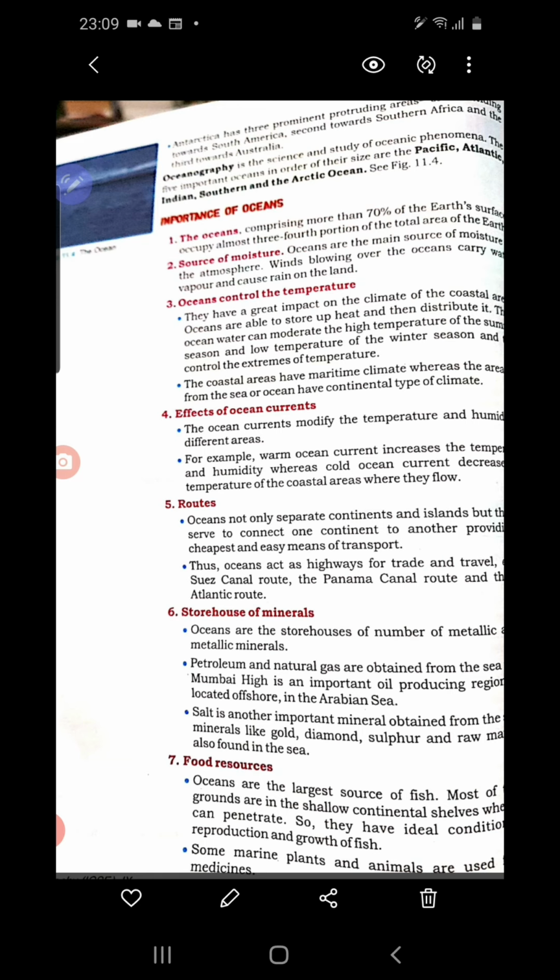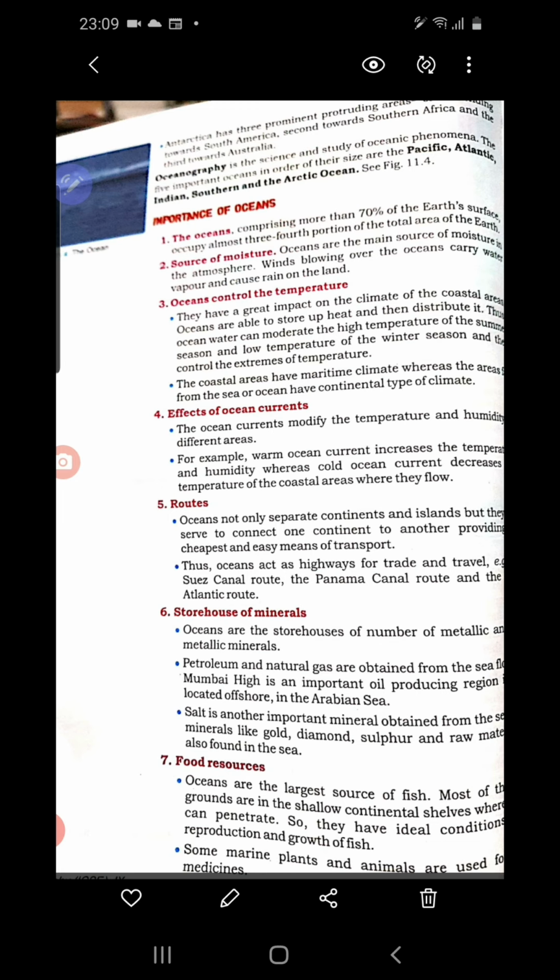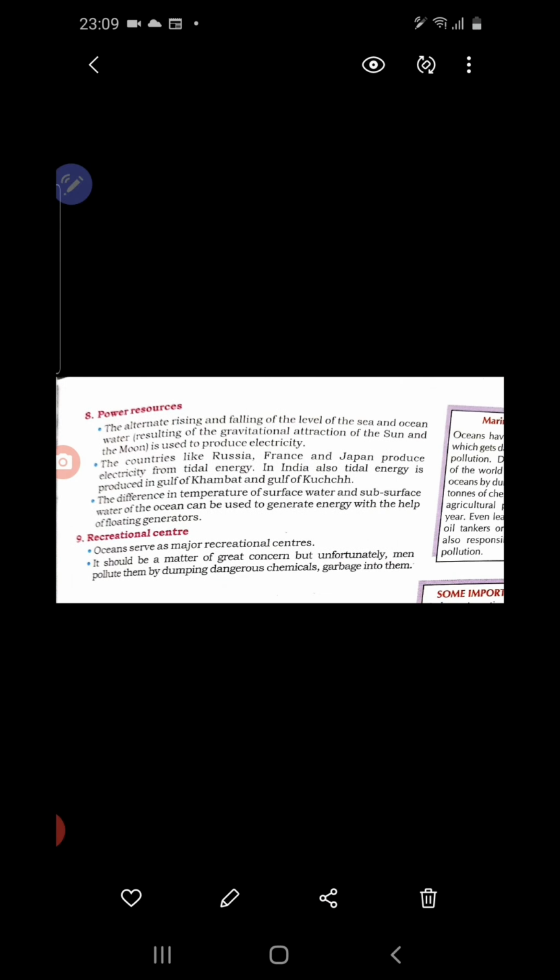Then the seventh point mentioned here is food resources. From the sea we get an important food resource like fish. Other than that, a number of items are available, like some medicinal plants and animals, which are also obtained from the sea. The next point is powerhouses, tidal energy.